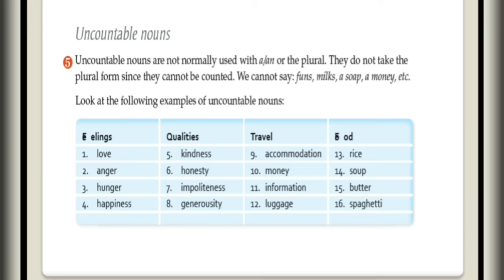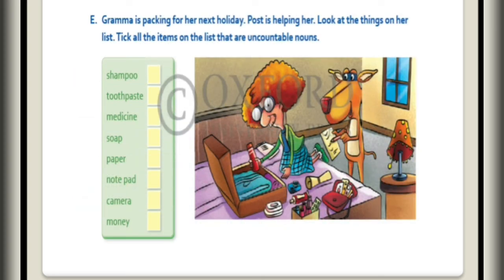It is an uncountable noun. Now here one exercise is given. Grandma is packing for her next holiday. Post is helping her look at the things on her list and tick all the items that are uncountable nouns. So shampoo, can you count the shampoo? Let us check. No, you cannot count, it is uncountable. Toothpaste, you cannot count toothpaste, right? The number of tubes you can count, but the toothpaste you cannot count.